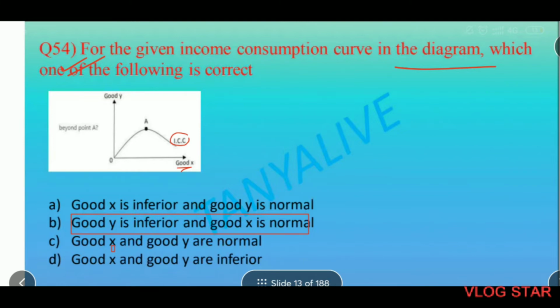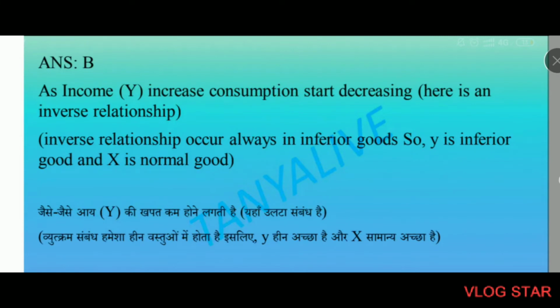For the given income consumption curve in the diagram, which one of the following is correct? The correct answer is B. Good Y is inferior and good X is normal. See the diagram. Income consumption curve is going towards the good X, not towards the good Y. Everyone chooses normal goods over inferior goods. From normal goods, he goes towards superior goods. Since income consumption curve is going towards good X, that means good X is a normal good. It's going away from good Y, so good Y is an inferior good. As the income consumption starts decreasing, there is an inverse relationship. Inverse relationship occurs always in inferior goods, so Y is an inferior good, X is a normal good.